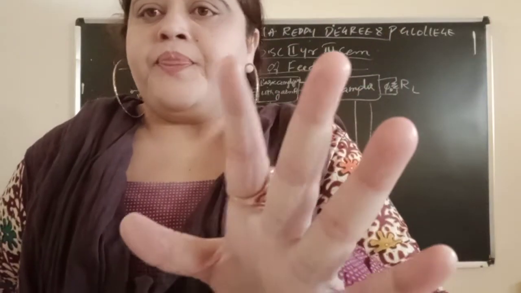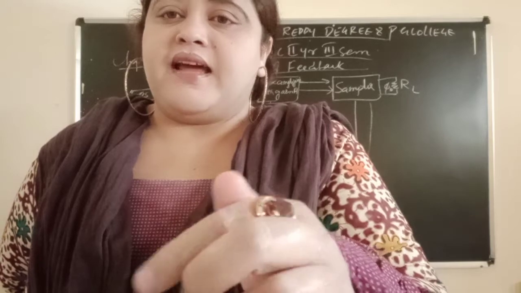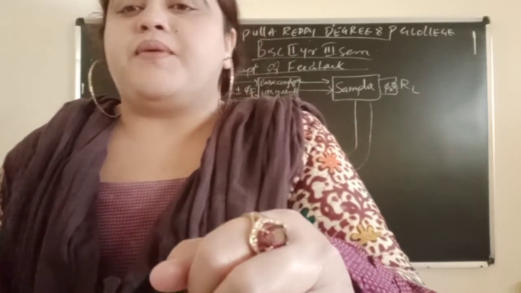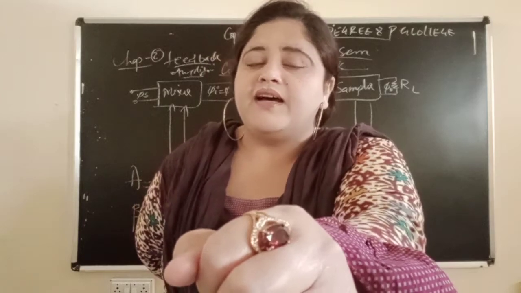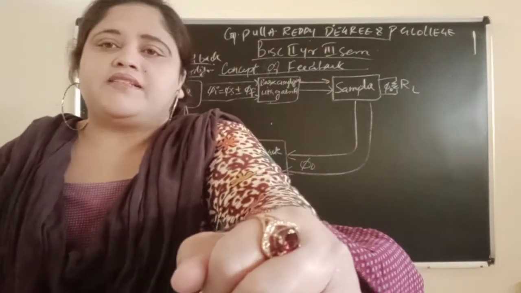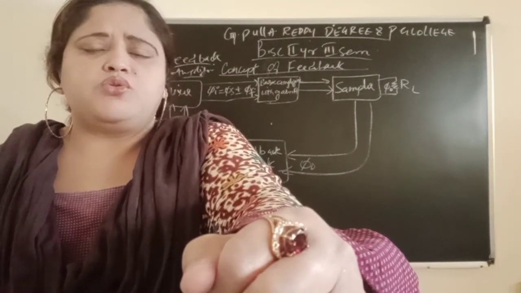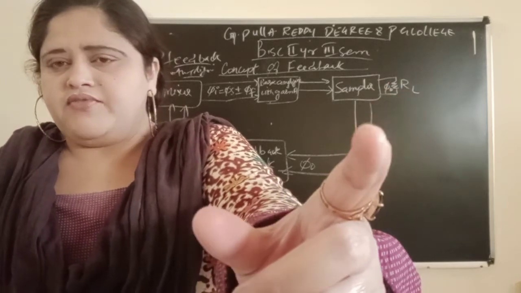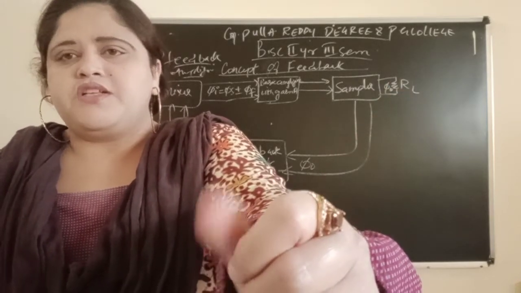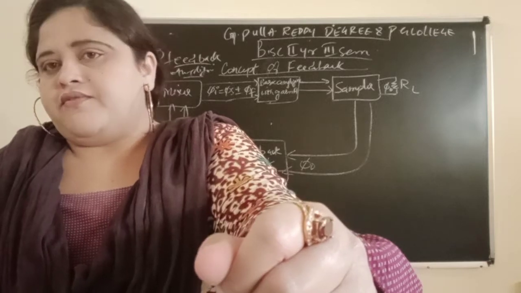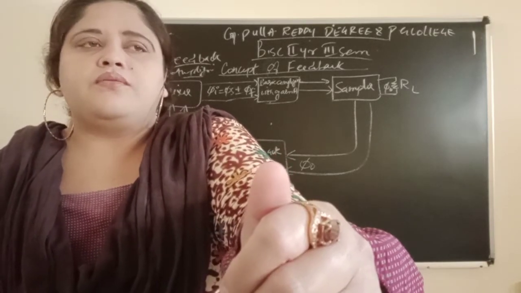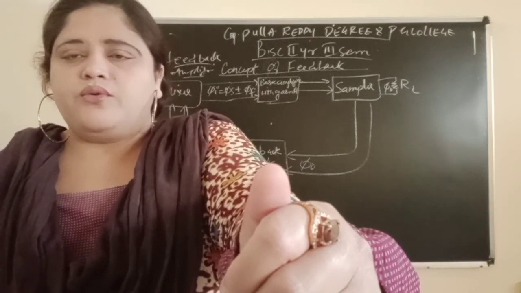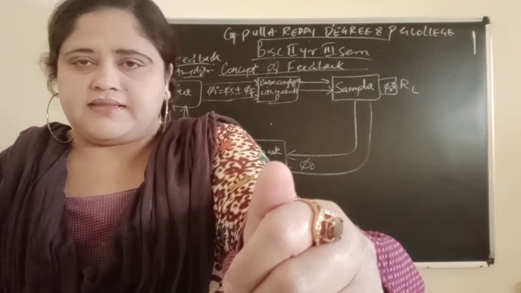But if they ask to explain the RC coupled amplifier and its frequency response curve with voltage gain calculation at mid frequency, you should calculate only for mid frequency. If they ask for high frequency, calculate only for high. For low, calculate only for low. Like this you have to attempt the RC coupled amplifier answer.